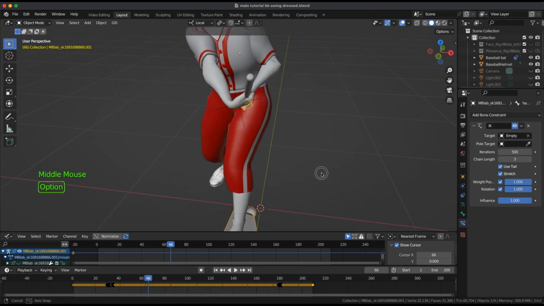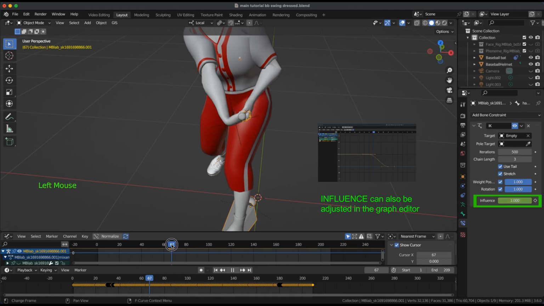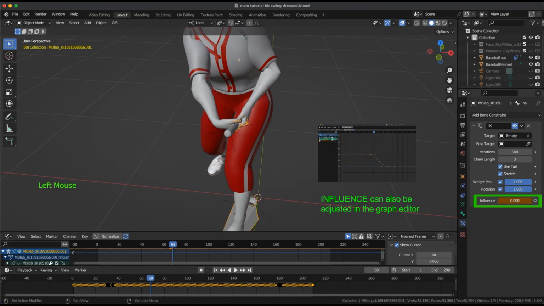I'll insert a keyframe at frame 66 on the influence slider to start a disengagement with the hand from the bat. At frame 69, move the influence slider to zeros and keyframe it.